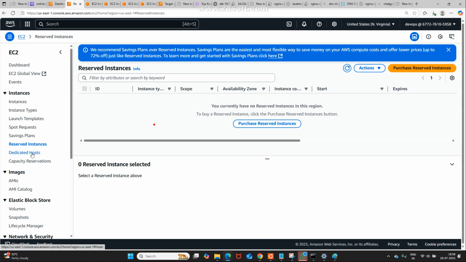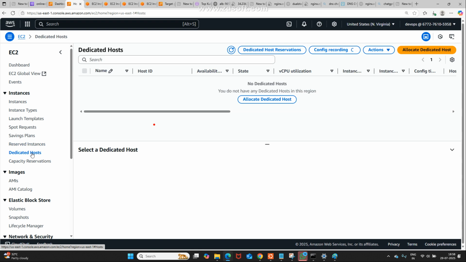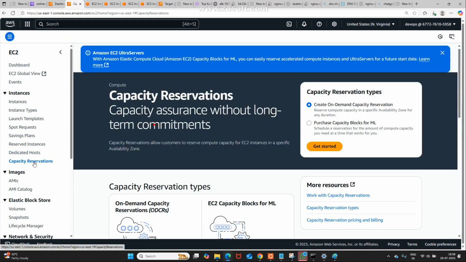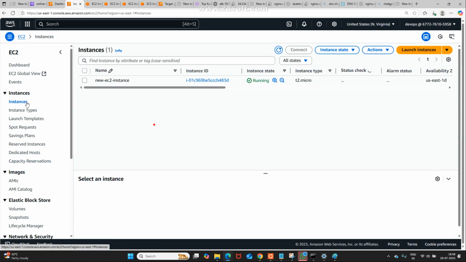See, here is the dedicated host. This is also costly. This is also a paid service. Now, capacity reservation. What does it mean? For 1 week, for 1 month, for 1 year. Here also we can specify. Generally, we are going to work with the very first option only, as a learner, as a student. Is it okay for you?